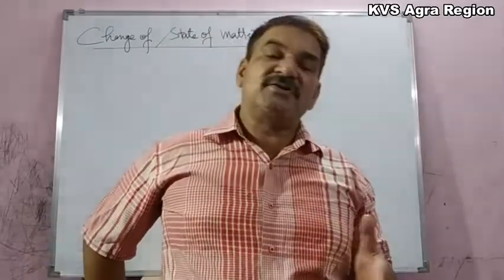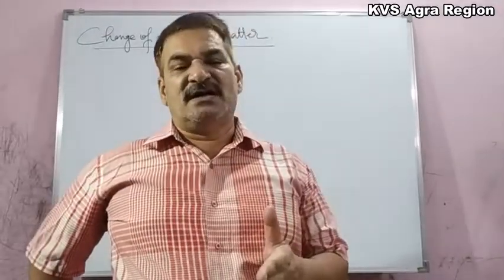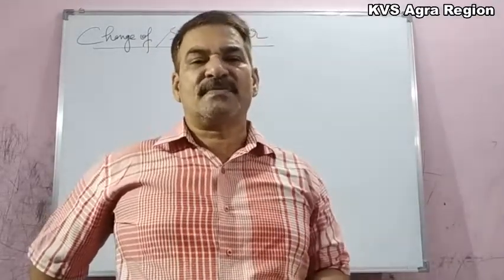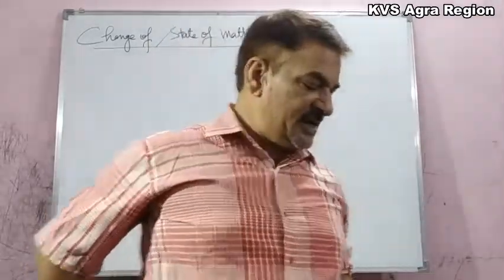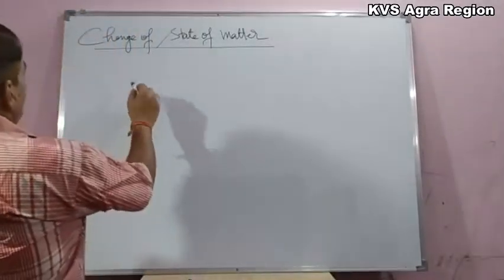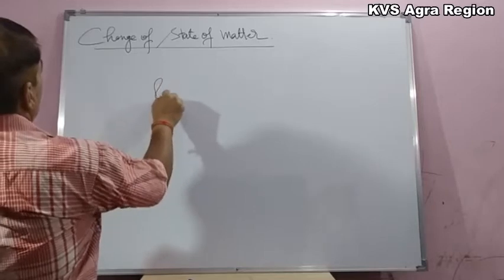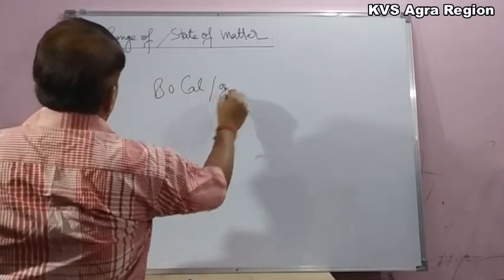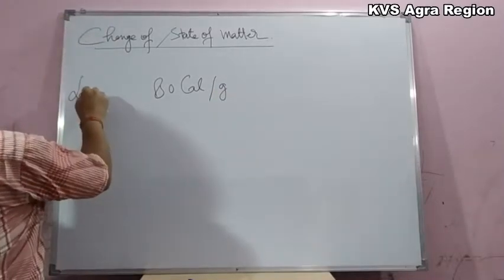And this latent heat of melting of ice is 80 calorie per gram. So in calories, latent heat of melting of ice is 80 calorie per gram.